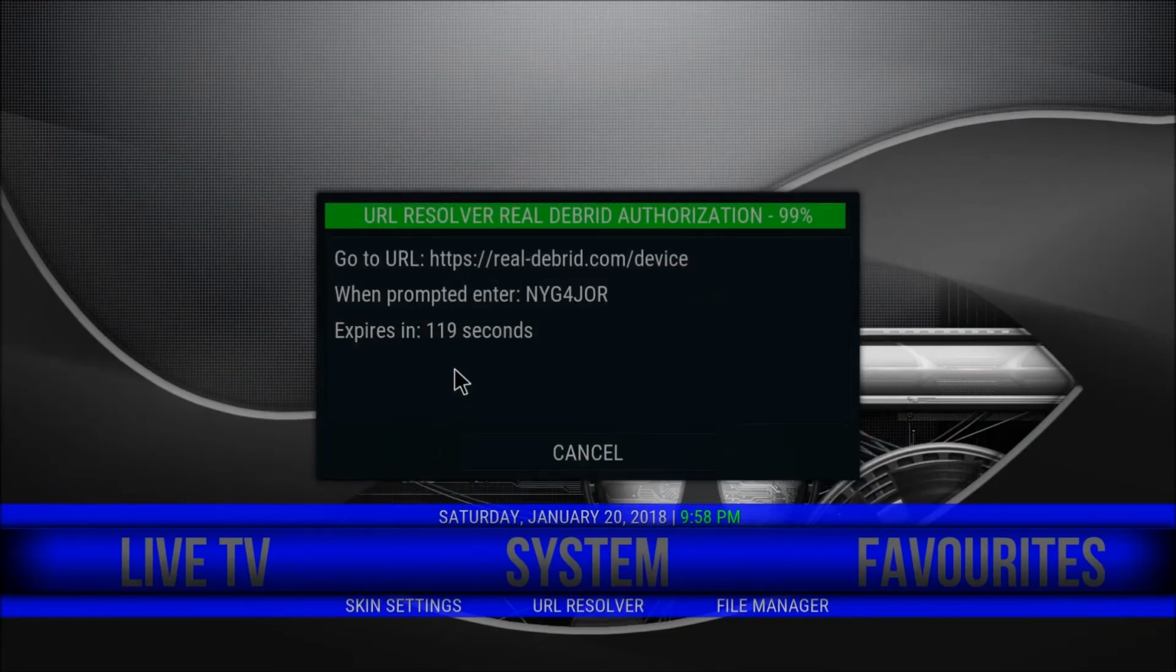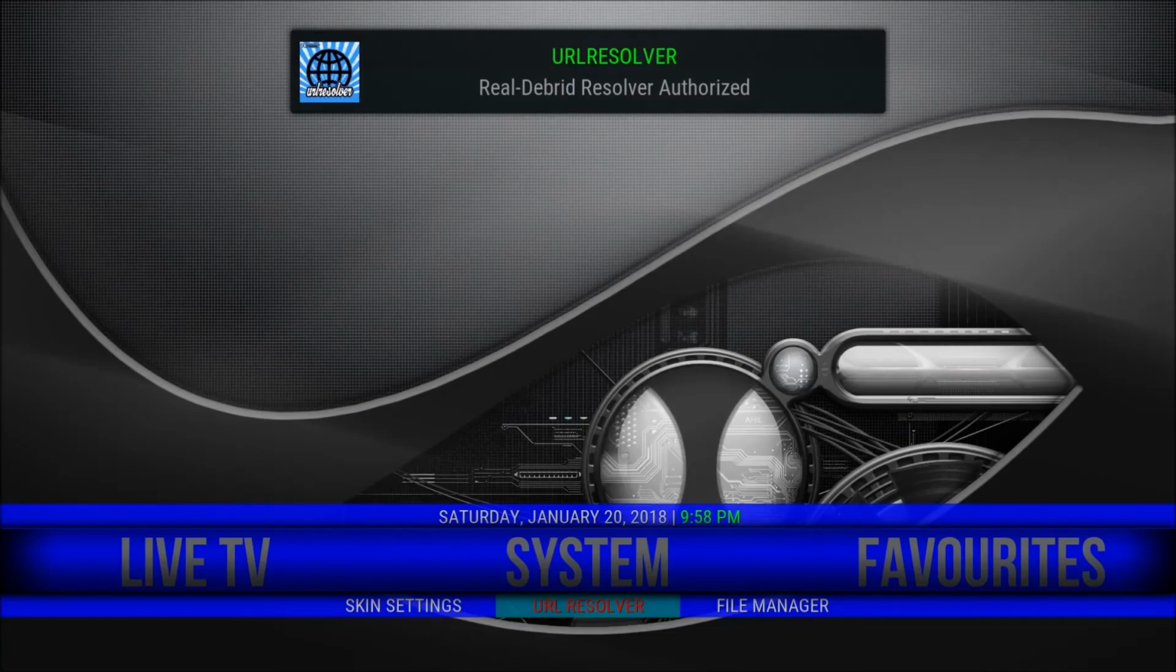It'll bring up a prompt on screen. Now I've got my phone in my hand, you can't see it, so I shall follow the link that's there, realdebrid.com/device, and then input that code. That code will only work for me, so you can copy it if you want, it will not do anything. And I'll select continue on my phone, and there you go, that's my Real Debrid resolver authorized.